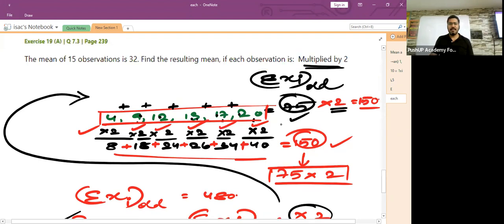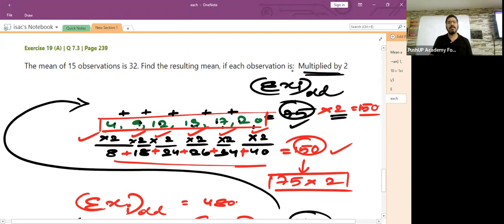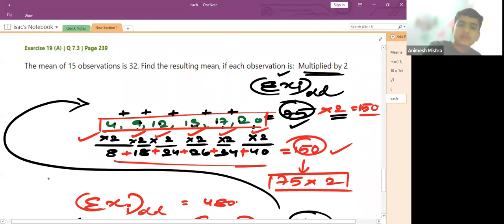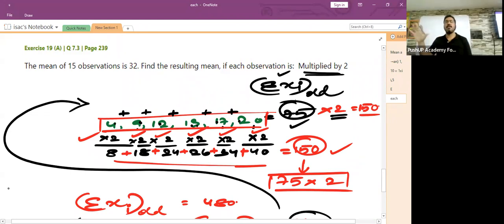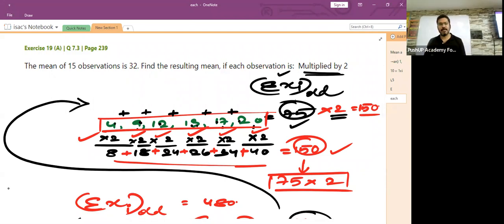See this, what I have written here, sigma xi old. So these are the old observations: 4, 9, 12, 13, 17, 20. I'm not increasing them. I'm adding all the old observations. So I got sigma xi old as 75.